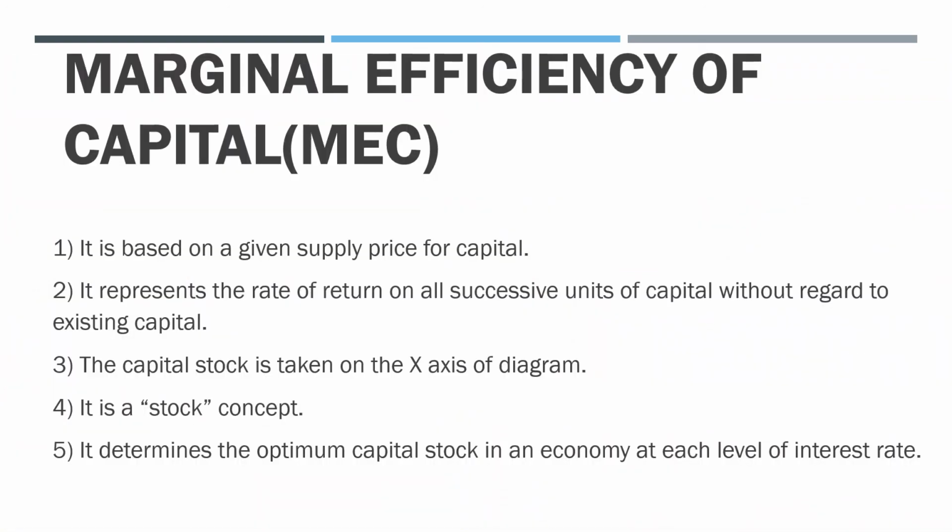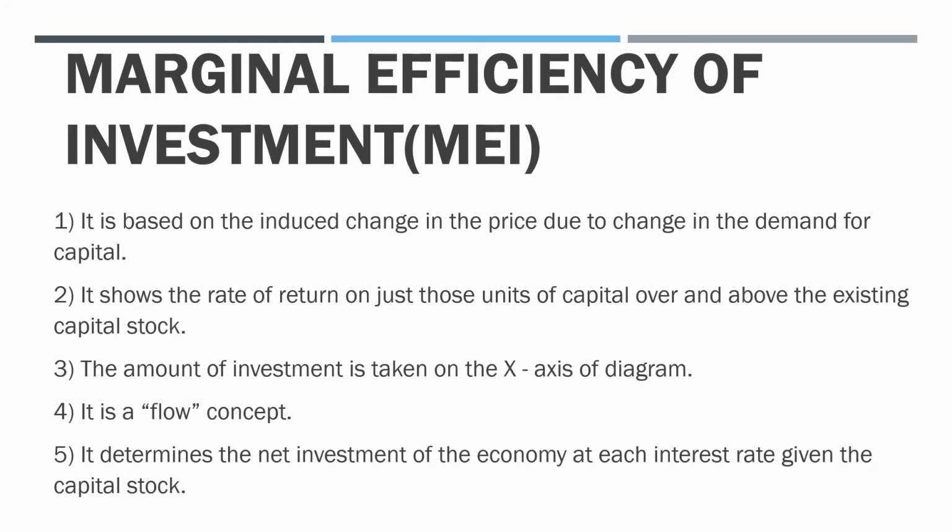Now coming to the concept of MEC, again we have seen that it's based on the supply price for capital, and also it represents the rate of return on all successive units of capital without regard to existing capital. It is taken on the x-axis on the diagram, it's a stock concept, and it determines the optimum capital stock in an economy at a given level of interest rate. And MEI, we have seen that it's based on the induced change in the price due to change in the demand, and it's a flow concept. In this case, investment is measured on the x-axis, and it determines the net investment of the economy at each interest rate given the capital stock.